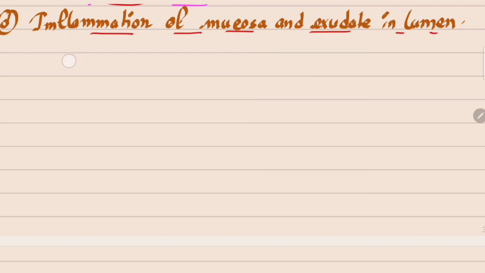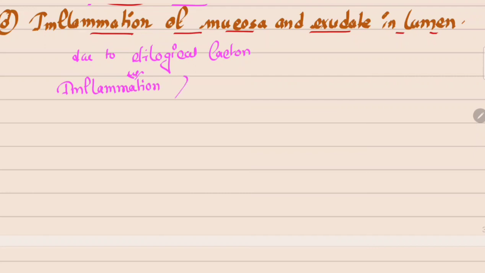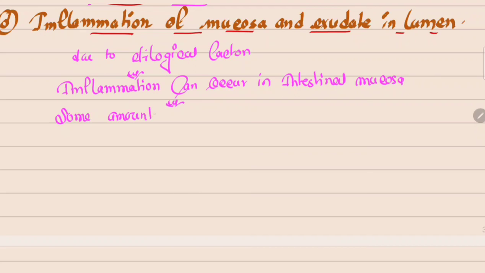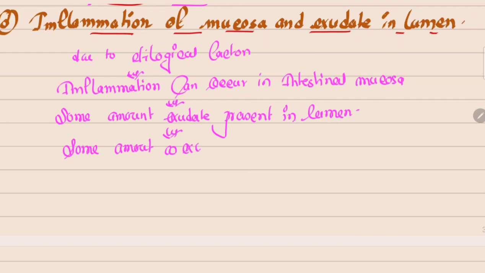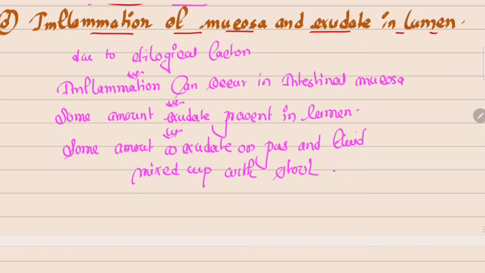So when, due to an etiological factor, inflammation occurs in the intestinal mucosa, some amount of exudate is present in the lumen, so some exudate, or pus and fluid, mixes with the stool, and the person also passes this mixed-up watery stool.